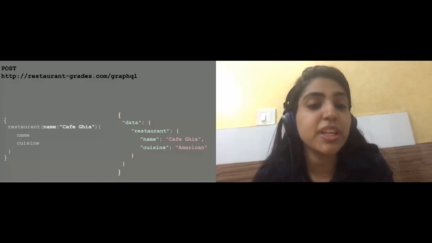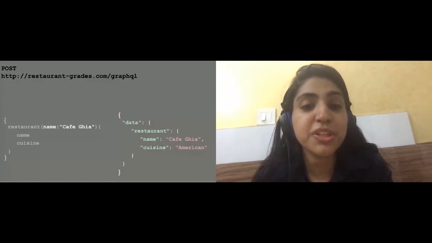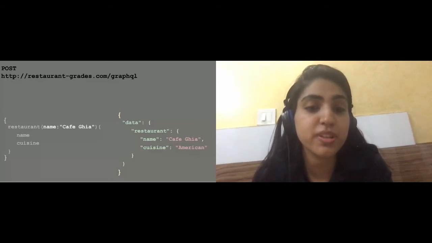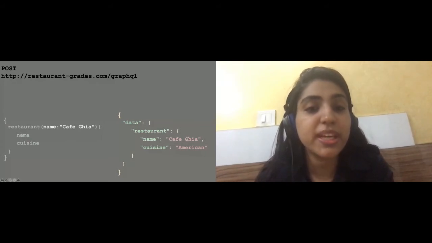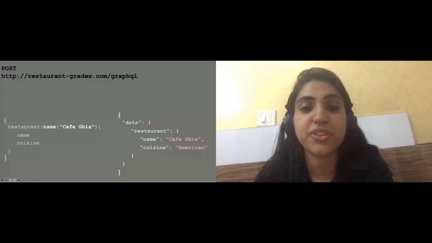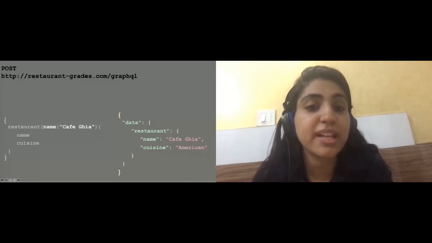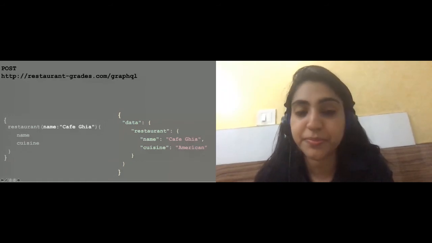This is a convenient way for us to pass relevant information to the GraphQL server, and the server would send back the response based on the information that we are looking for as defined in our input query. On executing this query, we get a response that is there on the right. And if you see, that is structured exactly like the query. So that's the power of GraphQL.